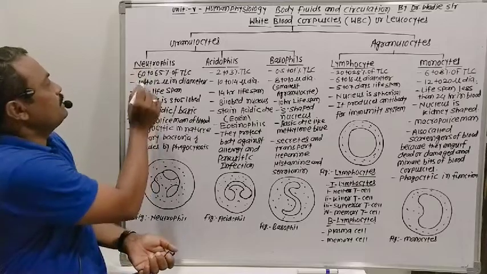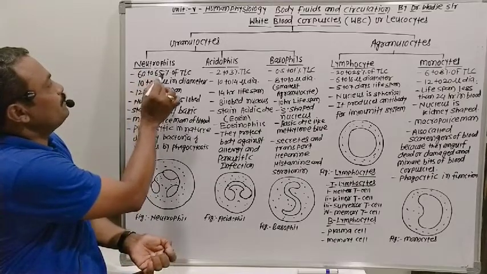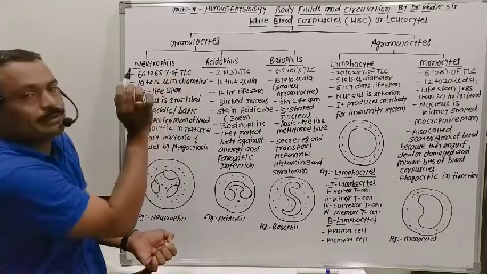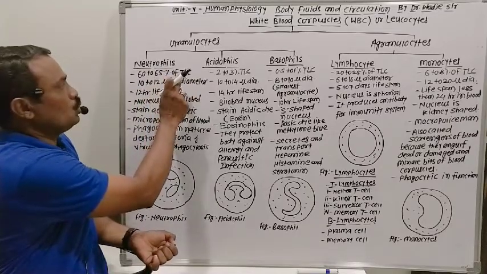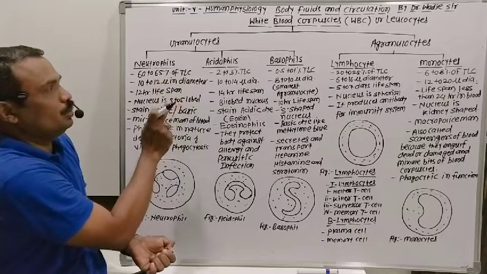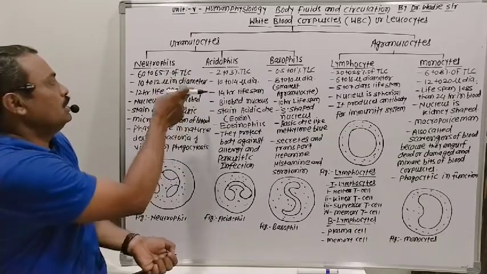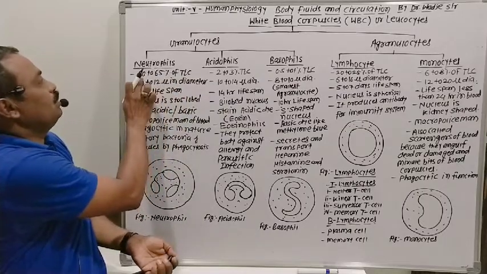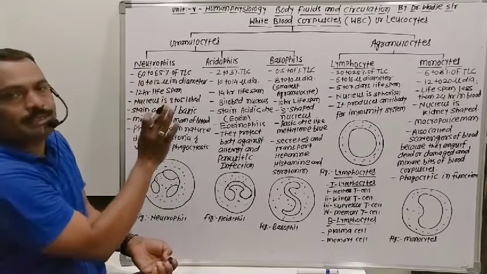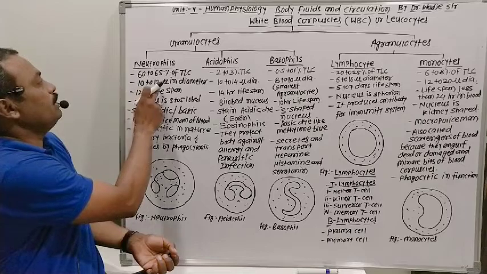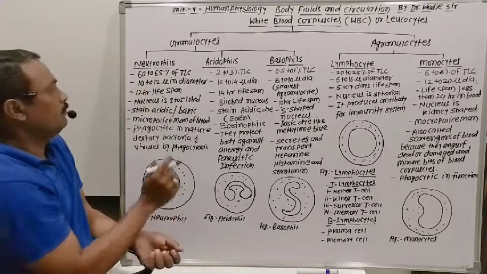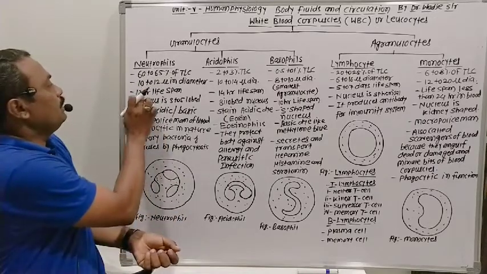Neutrophil cells are about 60 to 65% of the total leukocyte count. TLC means total leukocyte count, the total number of WBCs present in the human body. They are 10 to 12 microns in diameter and have a lifespan of 12 hours.